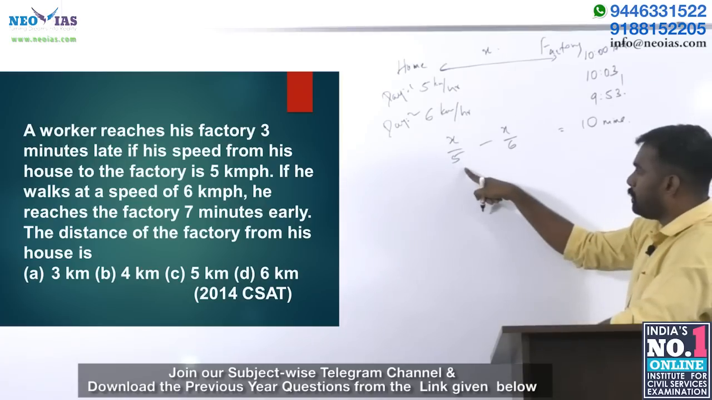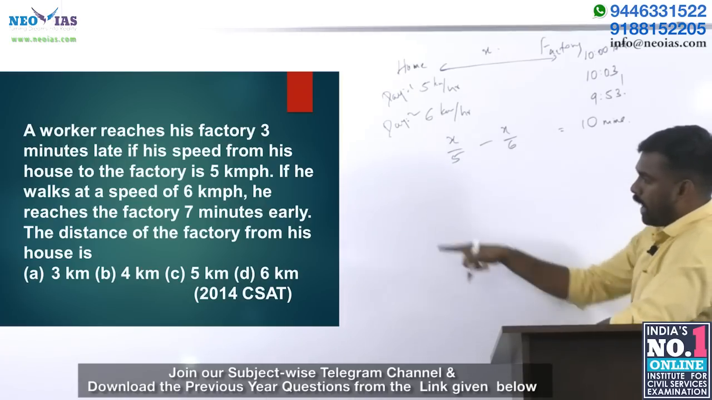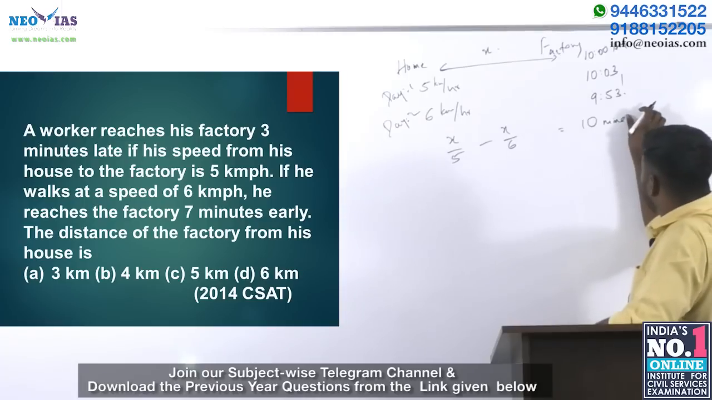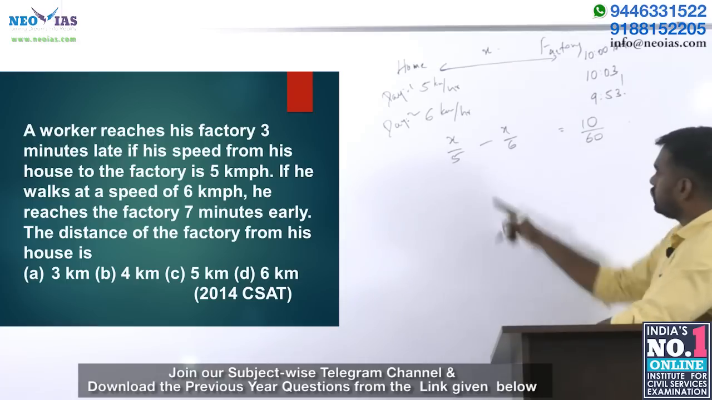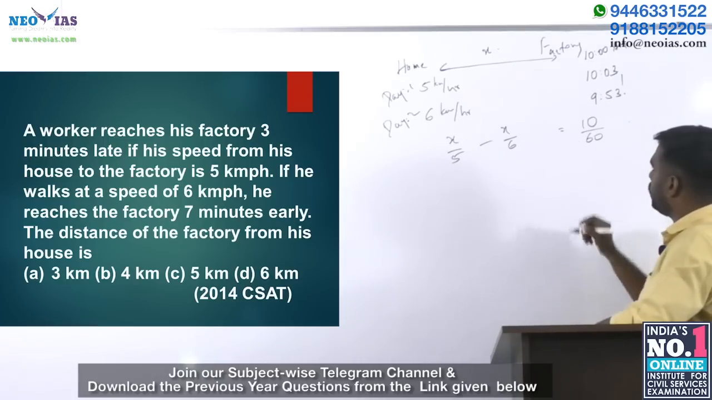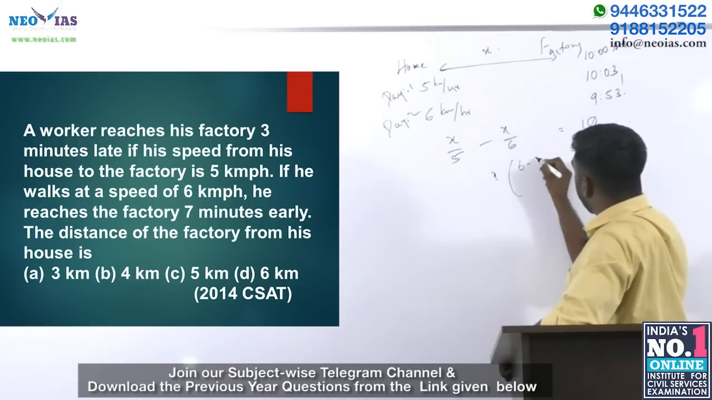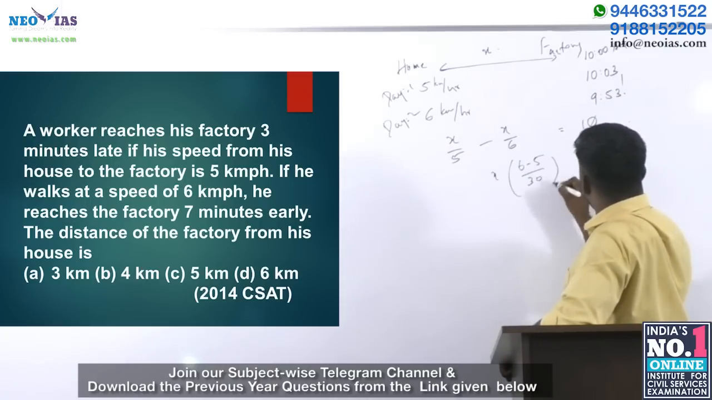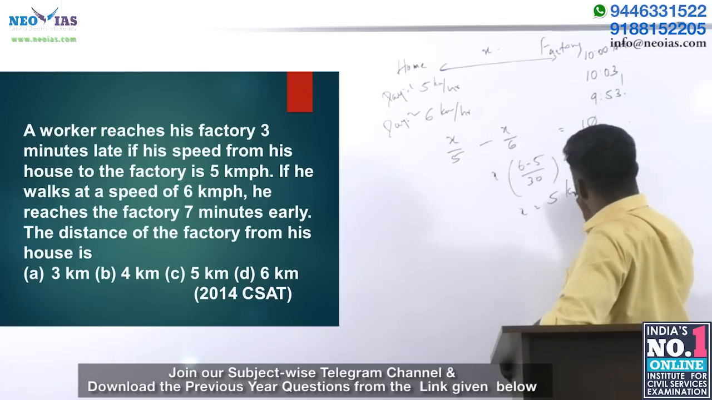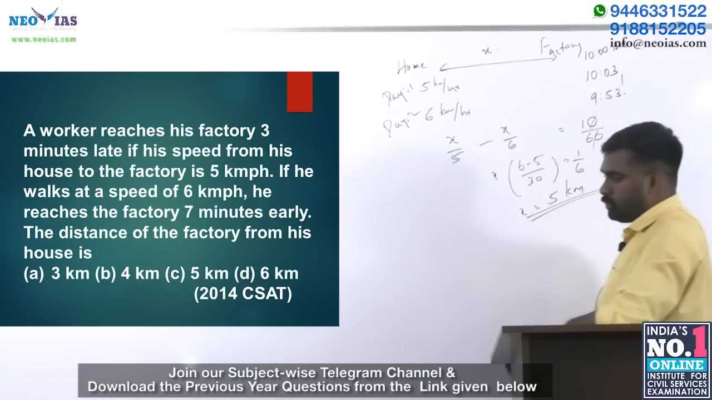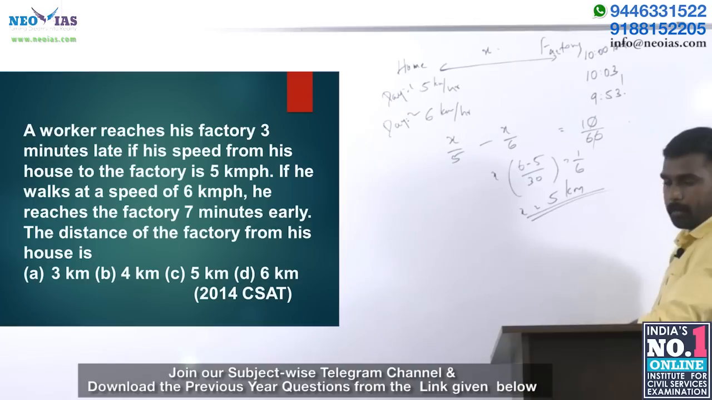But the speed is in kilometers per hour and the answer is in kilometers, so we need to convert this minute into hour. So x by 5 minus x by 6 equal to 10 by 60, or 1 by 6. So x into (6 minus 5) by 30 equal to 1 by 6. So x equal to 5 kilometers. This is the distance from home to factory.